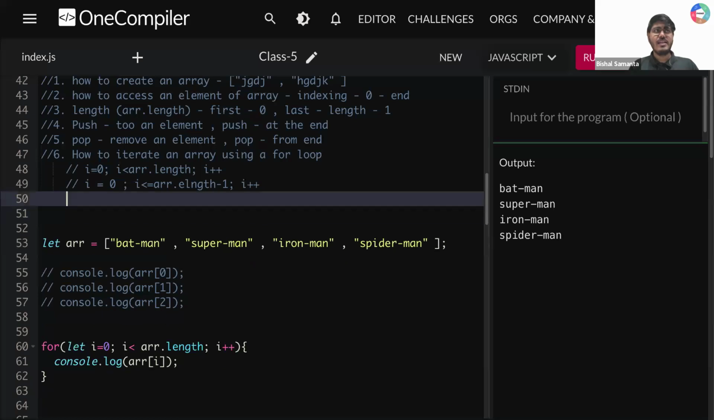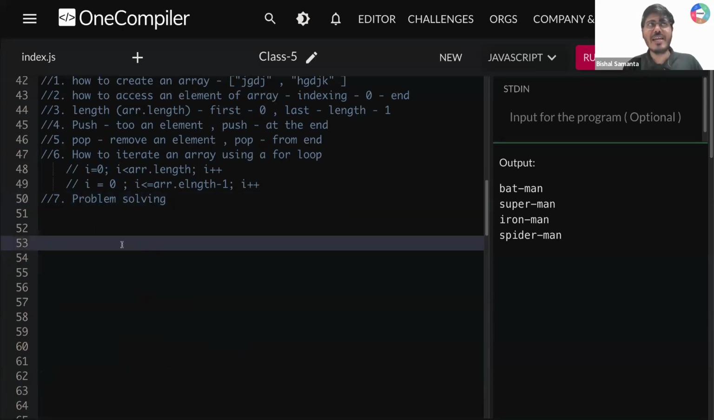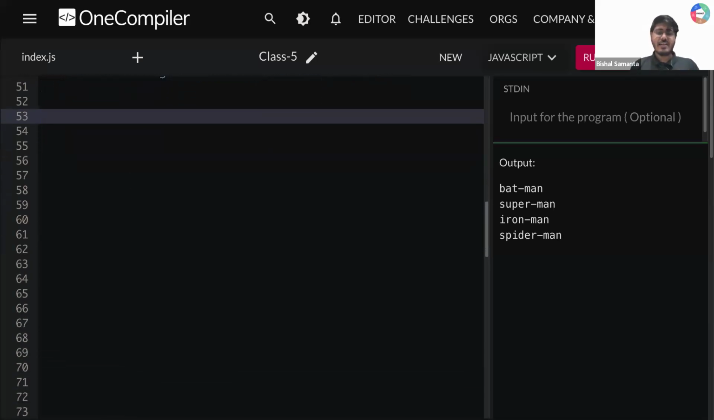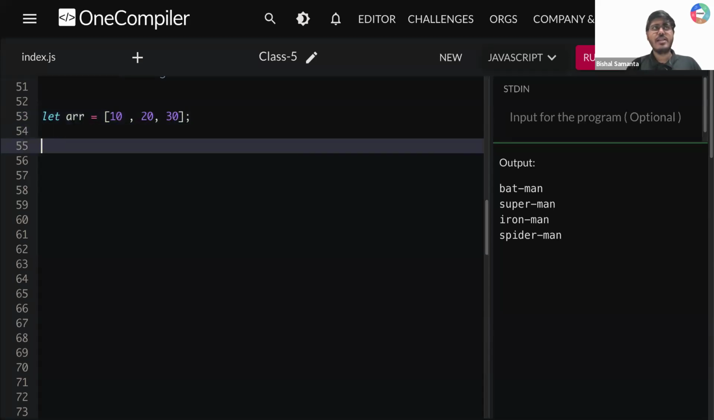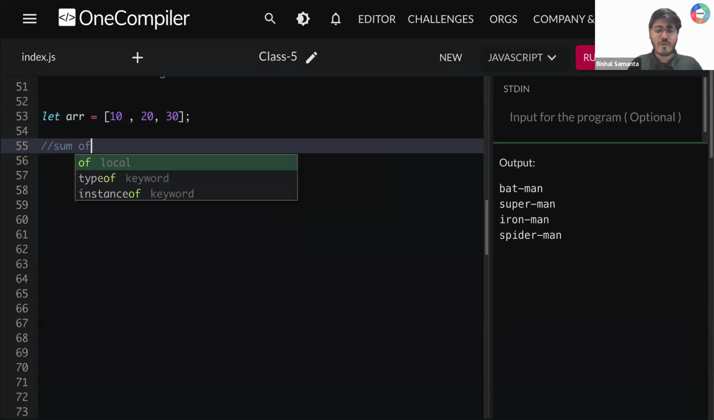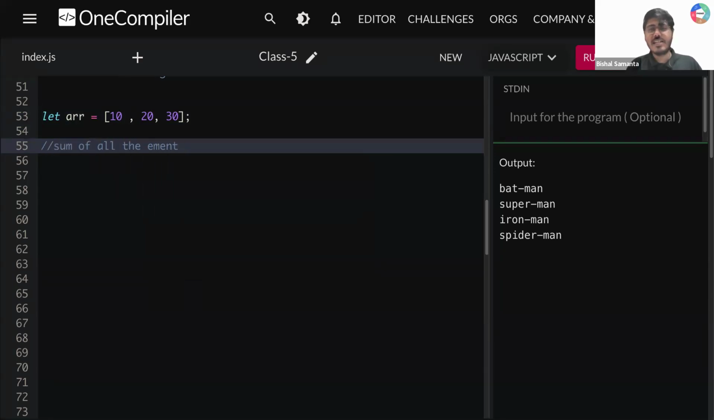So now, guys, finally, point number 7 we are going to discuss, which is problem solving. To revise all these topics, we are going to discuss problem solving. So we start, guys. Everyone ready? Okay. Let's say I'm having let array. Here I'm having 10, 20, 30. How many elements are present here? 3 elements are present. Now the problem is that I need to calculate the sum of all the elements. Is that clear? Problem statement is that in this array, whatever elements are present, I need to calculate the sum of all these elements. Can you tell me what is the sum?